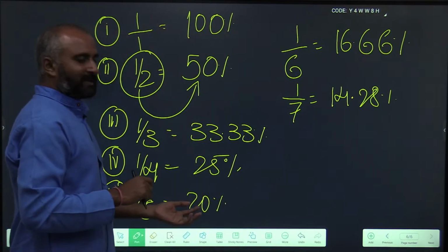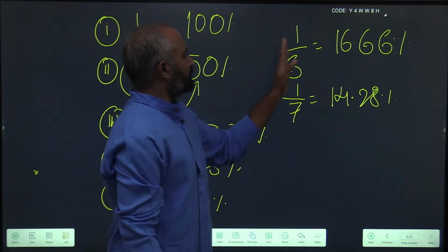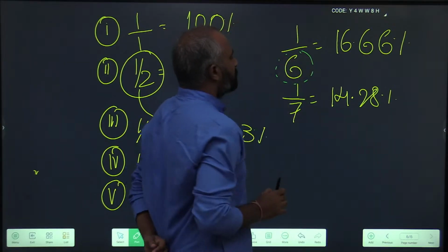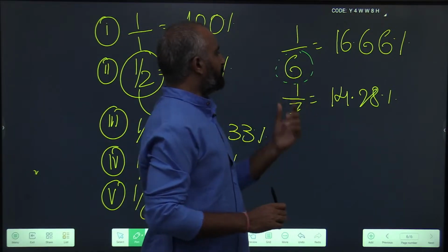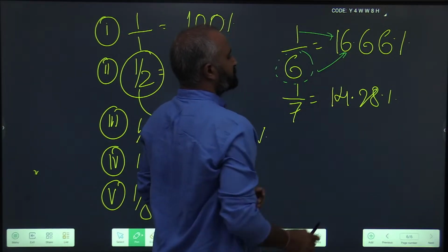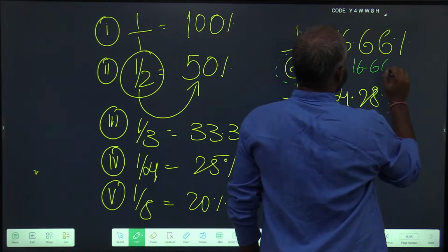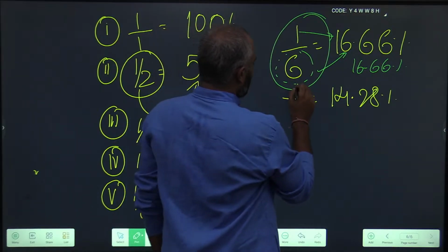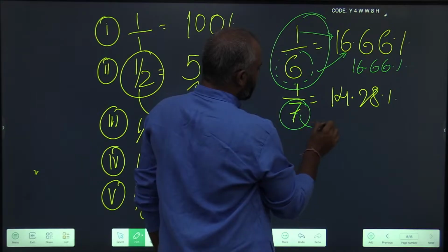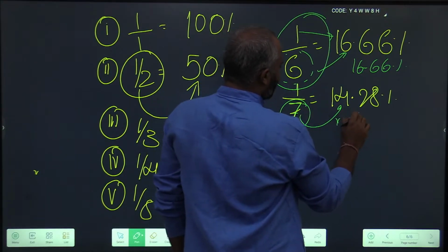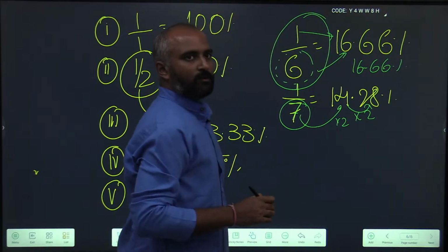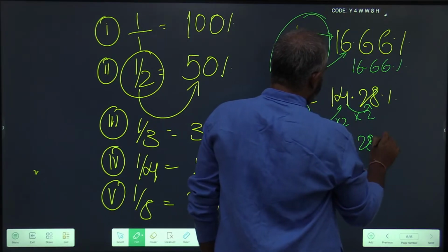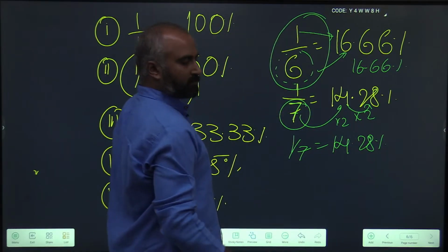Most people are comfortable until here. They get into difficulties once this keeps on progressing. So, I want to give you some memory tools. You see, 1 by 6, the equivalent percentage is just combine this 1 and this 6, it is 16.66%. You can use this as a memory peg. Next, 1 by 7, you see its equivalent percentage, 7 2s are 14 and 14 2s are 28. So, 1 by 7 is 14.28%. I hope this is clear.